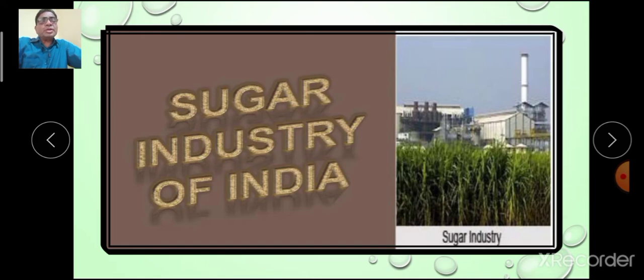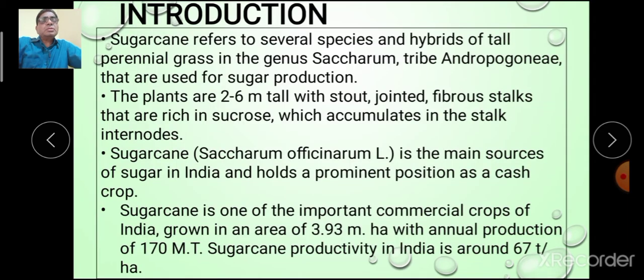Of course, we are going to study the sugar industry in our India. Now, sugarcane is the perennial grass in the genus Saccharum and which is used for the sugar production. It is a tall 2 to 6 meter in height with stout fibrous stalk and rich in sucrose. It is the main source of sugar in India and it holds a prominent position as a cash crop. It is one of the important commercial crop in India.